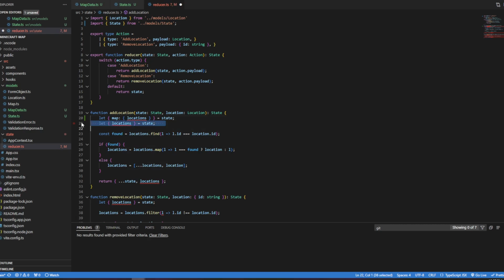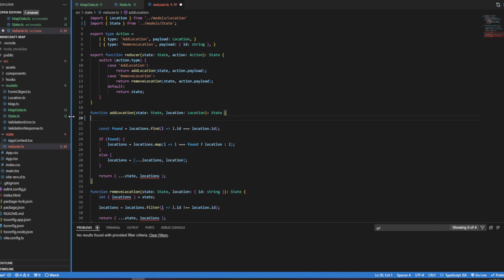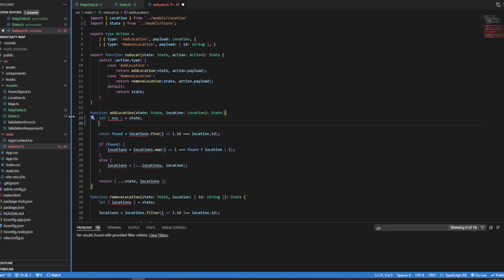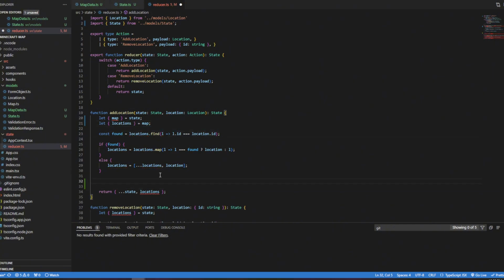No, that's not a good idea in this case because we want to have the map. So we're going to do let map equals state, and then let locations equal map, and locations, I should say. So I'm going to say map equals...